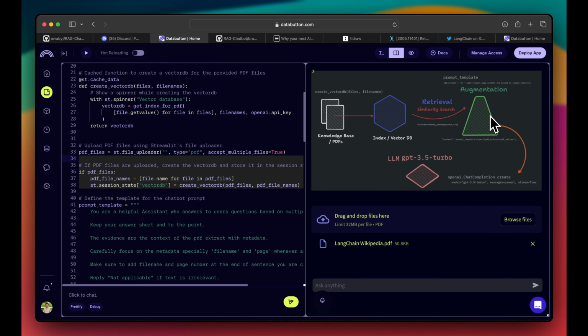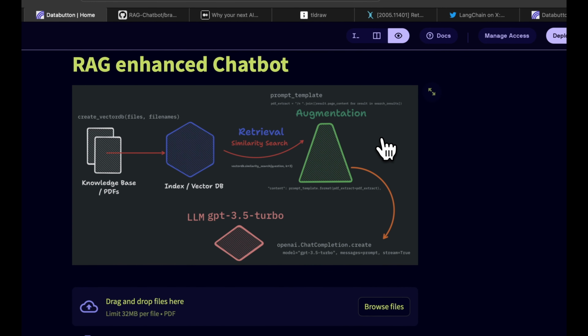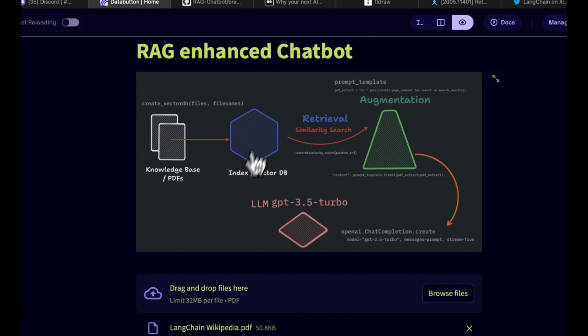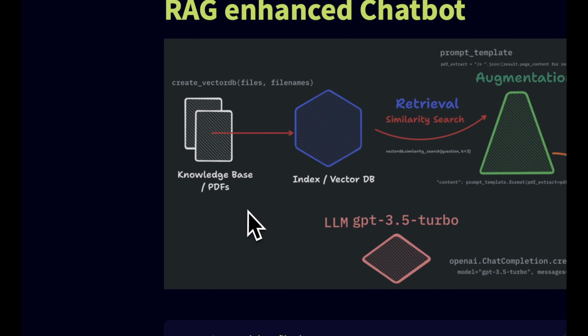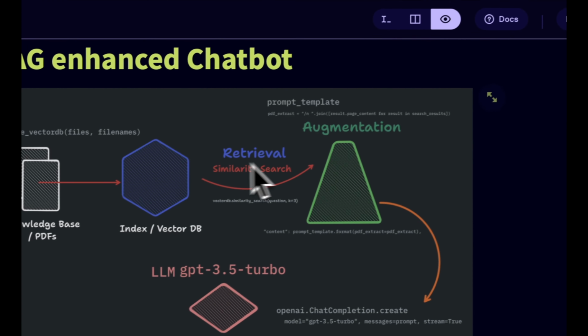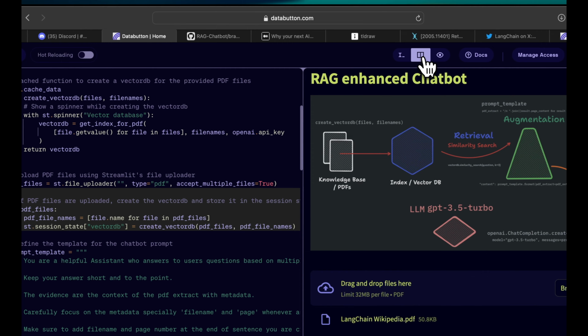This part is about prompt augmentation. By that, what we mean is we will have a prompt template, and we will have a lot of context from the retrieval. So this vector database will be retrieved, similarity searches will be done, and then the prompt will be augmented there, right? So we need to lay the foundation for that.